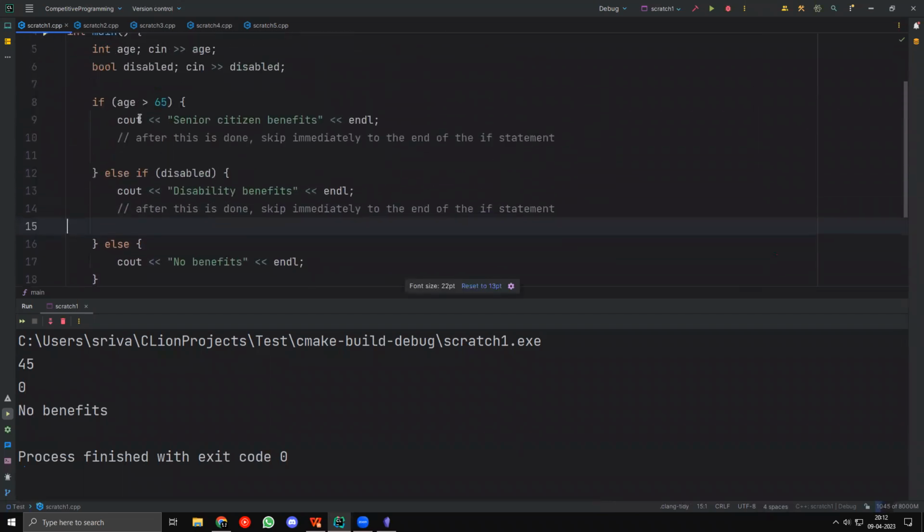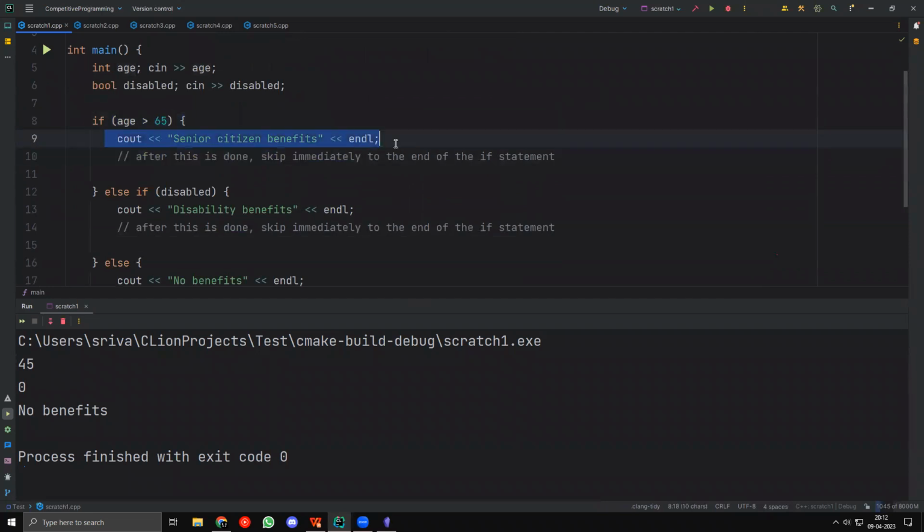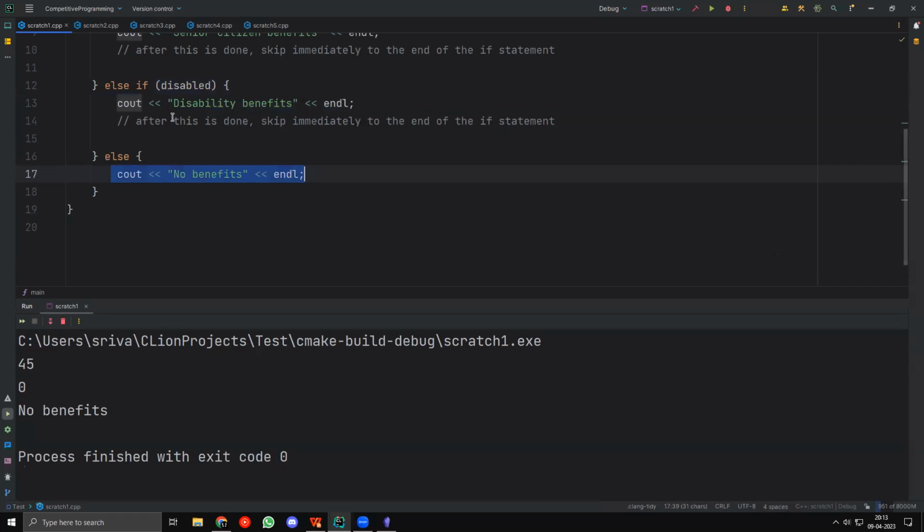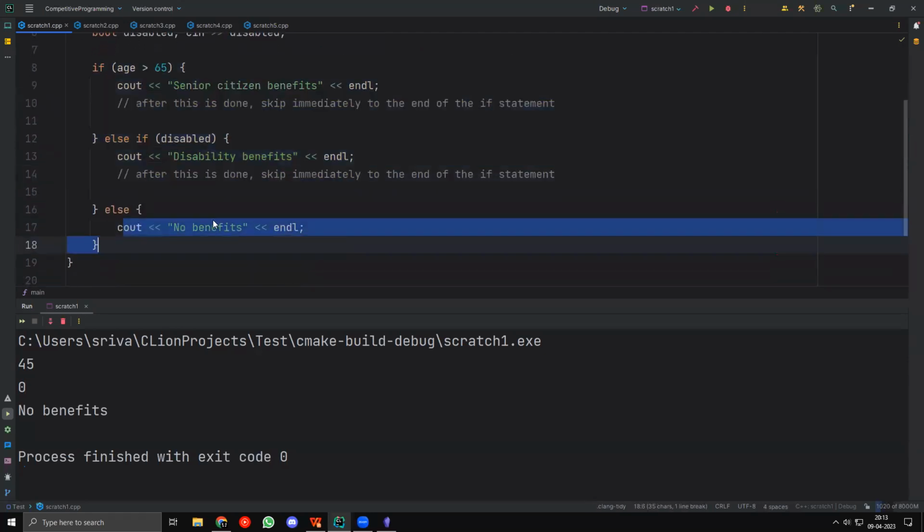But basically, if age is greater than 65, they get senior citizen benefits. If they are disabled, then they get disability benefits, right? But first, if they get senior citizen benefits, they cannot also get disability benefits. Otherwise, if they don't have either, they get no benefits, right? Basically, this is how it works.